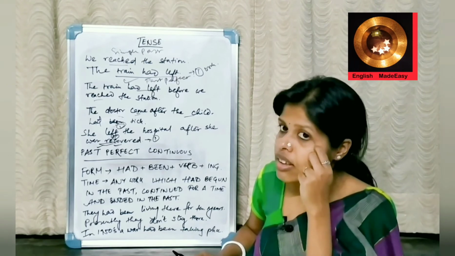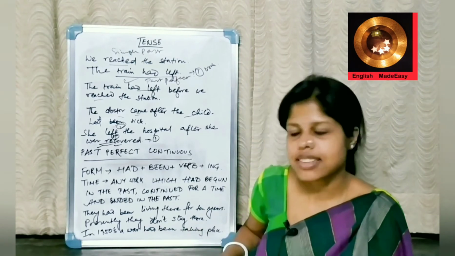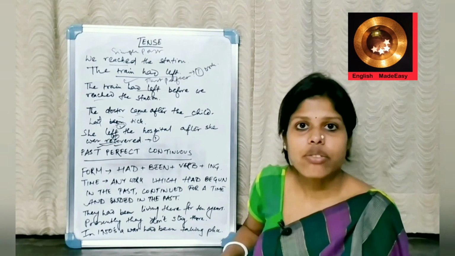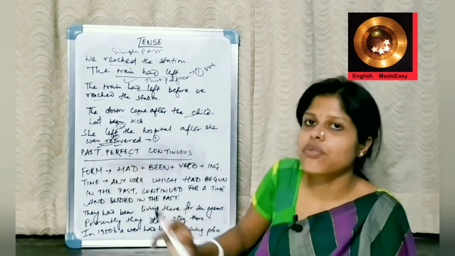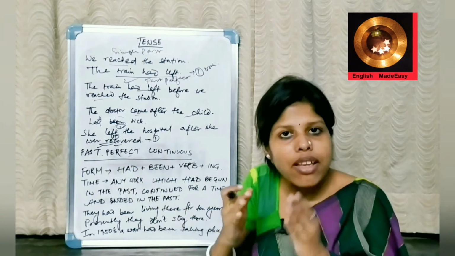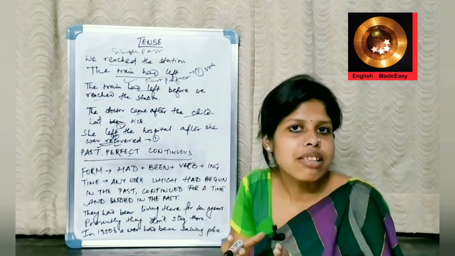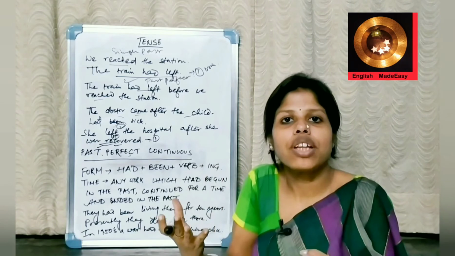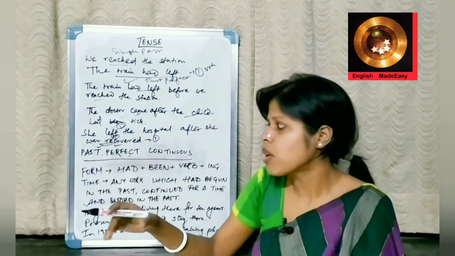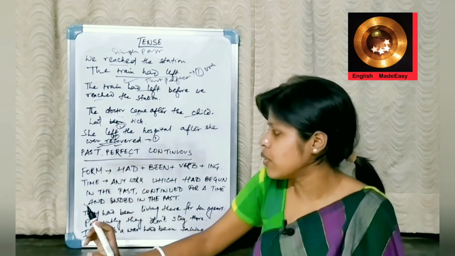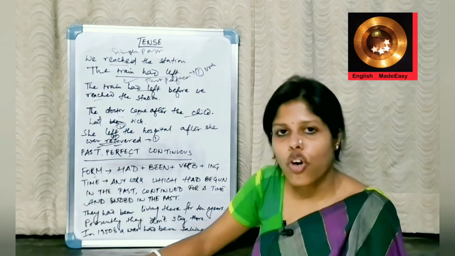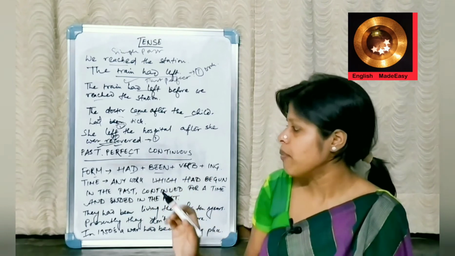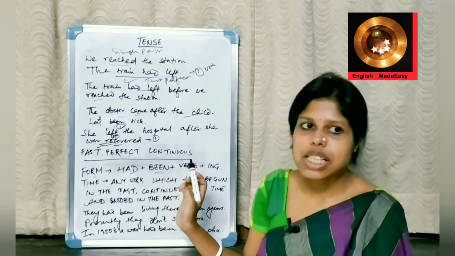Now, we move into another very important segment of past tense. That is past perfect continuous. Why am I breaking the name? Because in the name, a lot of mystery remains. The name only suggests the time of the verb, the time of the tense that we have to use. Past perfect continuous. So what is the form? Form is had plus been plus verb plus ing.